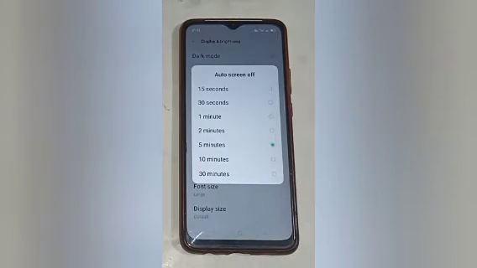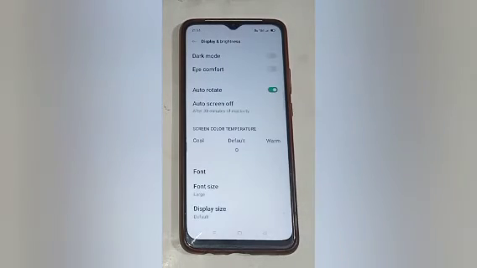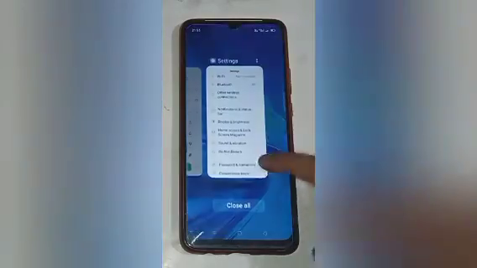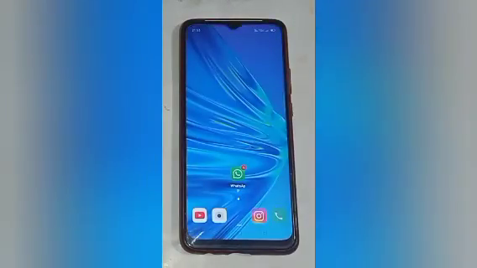If your mobile phone screen automatically locks after some seconds or some minutes, if you want to solve this problem, so you have to set the maximum timer on your auto screen off like that. So it means that now our mobile phone screen will automatically turn off after waiting for 30 seconds.